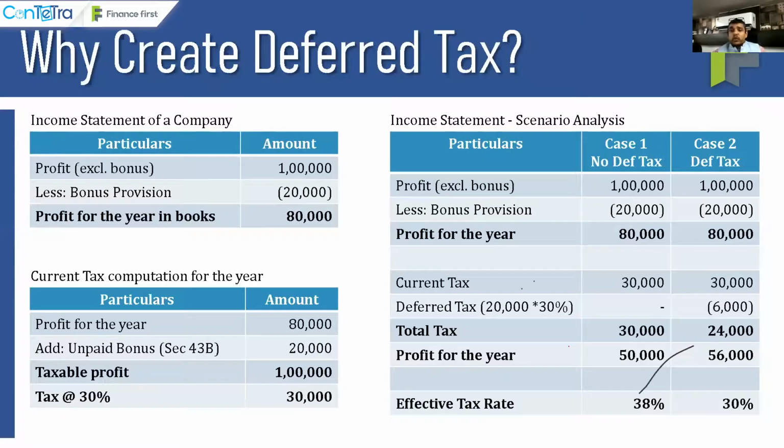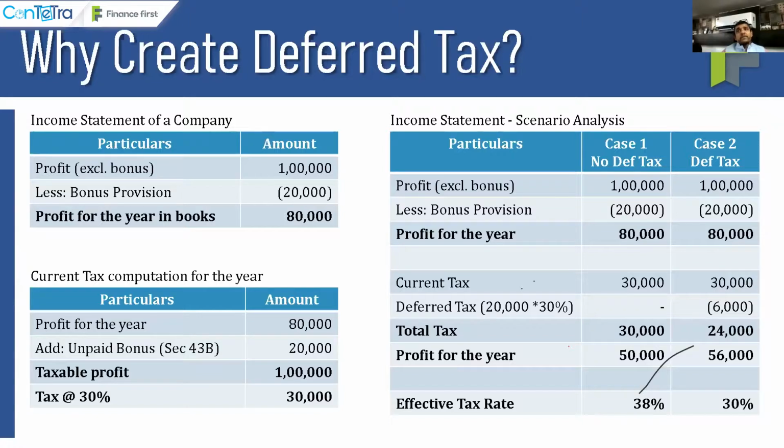So if you look at case 2 in this specific example, there is a 1 lakh taxable profit. There is profit for the year, which is book profit, of 80,000. There's a current tax of 30,000. But in case 2, there is a deferred tax credit coming to my P&L of 6,000. So total taxes become 24,000 and profit for the year becomes 56,000. This is PAT, so you don't have to get confused. From an effective tax rate perspective, in the second case, it is 30%. There's no magic, guys. So deferred tax becomes very relevant. Deferred tax is as simple as this.